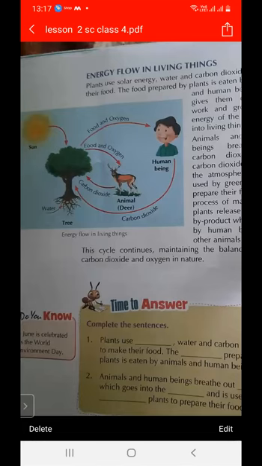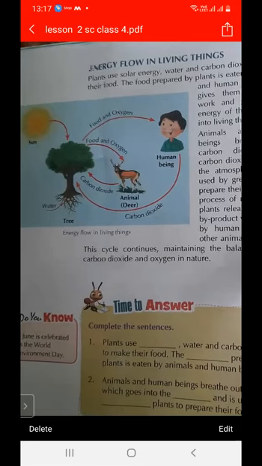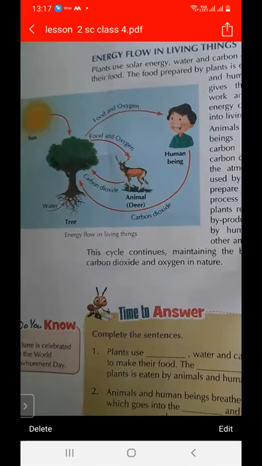Again, I am repeating: plants make their food with the help of photosynthesis. Plants take sunlight from the sun and take water and minerals from the soil, as shown in the figure.